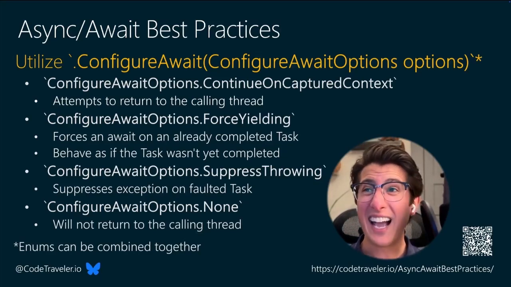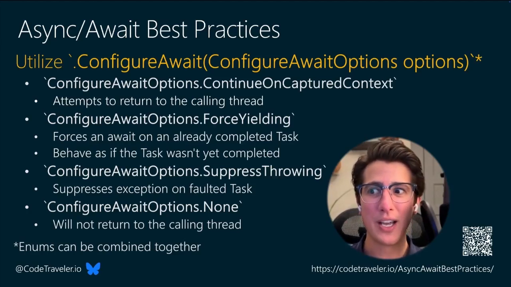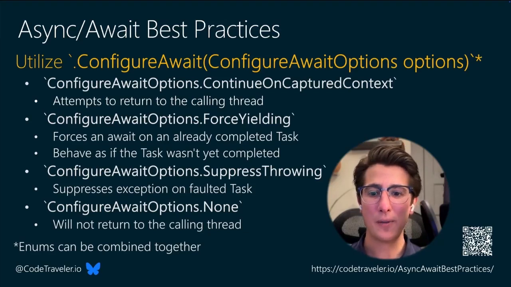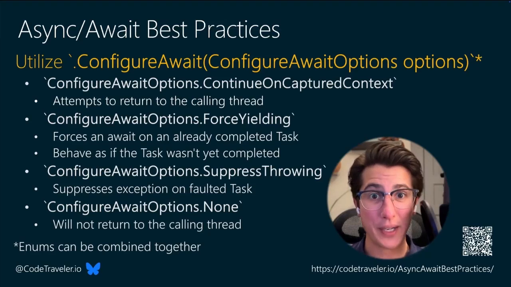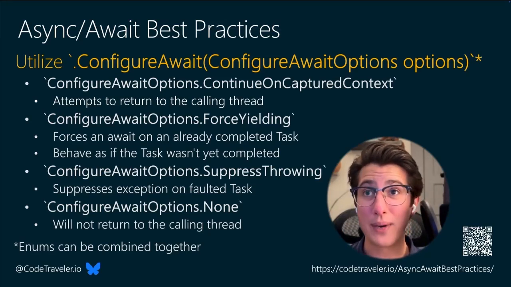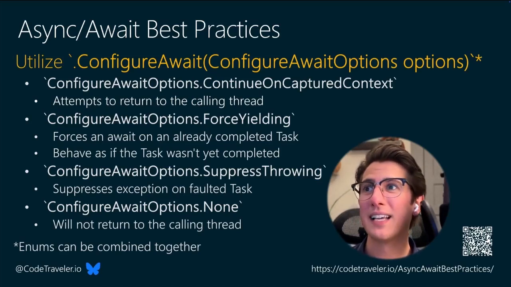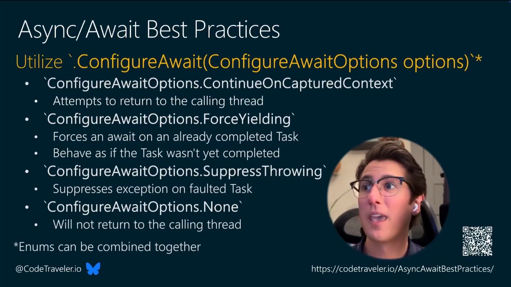I like to do this in my apps where I need to update the UI. Even if that task is finished, I want to first free up the UI thread, the calling thread, by using ForceYielding so that the UI can update via the UI thread and then return and grab the results as needed. So it essentially behaves as if the task wasn't already completed.